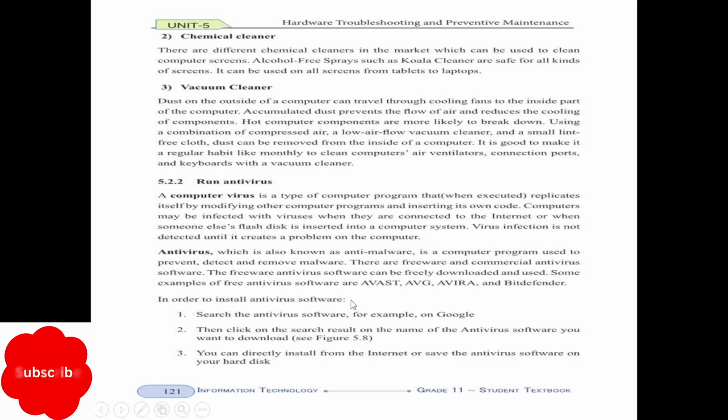In the case of mobiles, it's possible to use the Play Store. It is important to use the Play Store to download and use antivirus software. Antivirus, also known as anti-malware, is a computer program used to prevent, detect, and remove malware. Malware means unwanted programs like Trojan horses and other related adware. Therefore, we should download antivirus and protect our computers from unwanted programs.